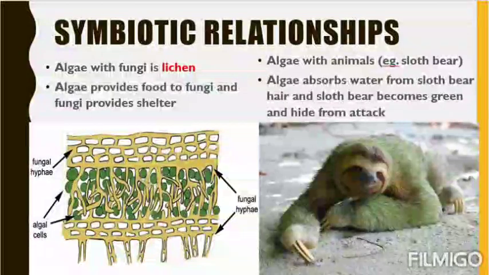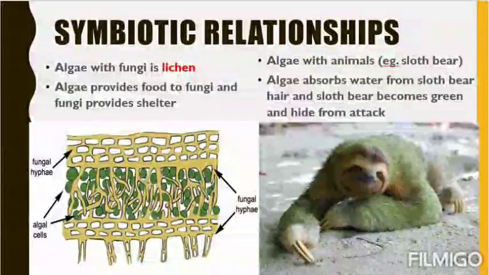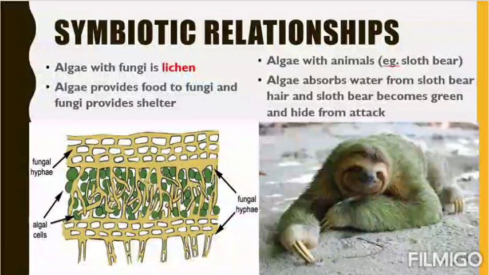Next, another relationship is between algae and animals. Example, sloth bear. See, here is a picture of a sloth bear, where algae absorb water from the sloth bear's hair. The body hairs of the sloth bear have water droplets. These droplets are absorbed by the algae, and obviously algae depends on water.